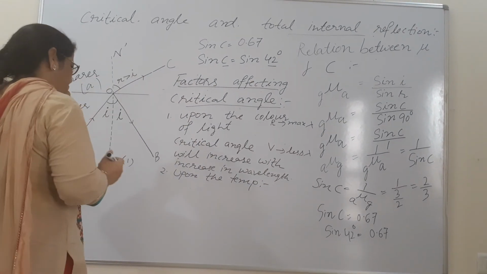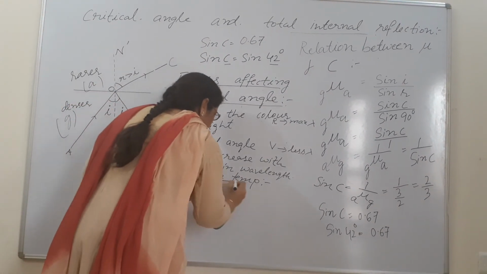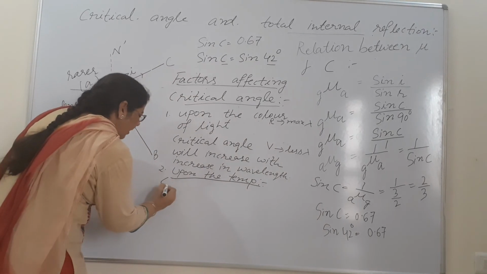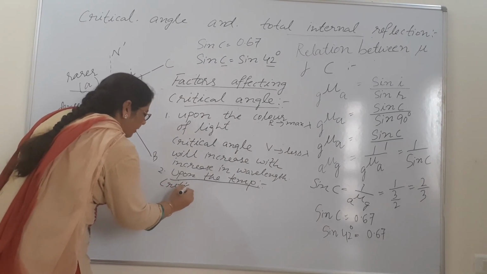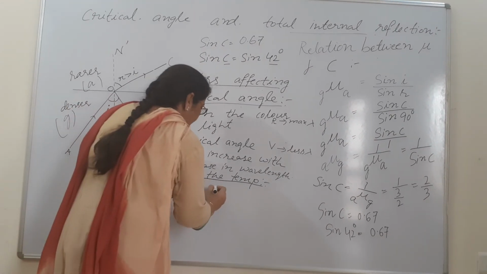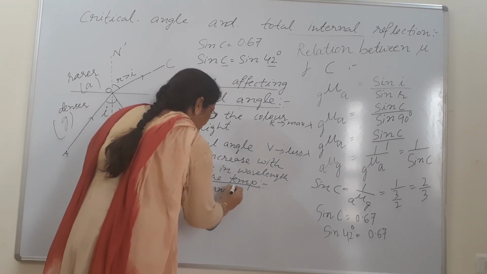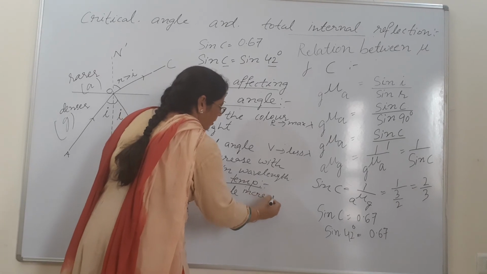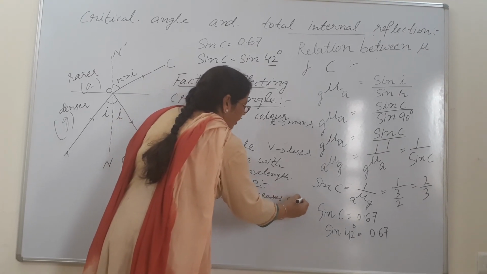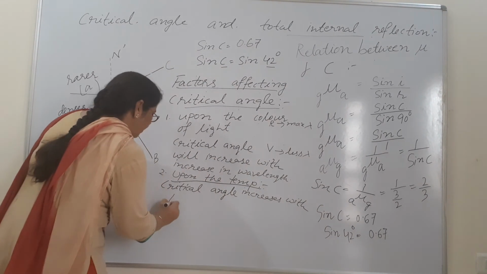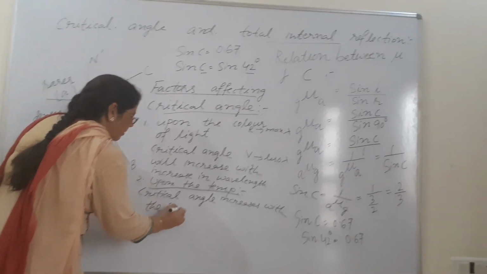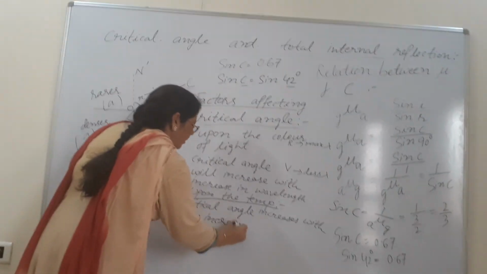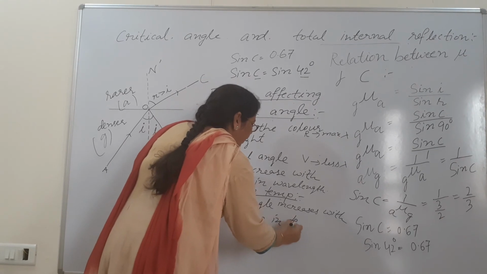Again beta, you have to relate it. Critical angle increases with the increase in temperature. Why?